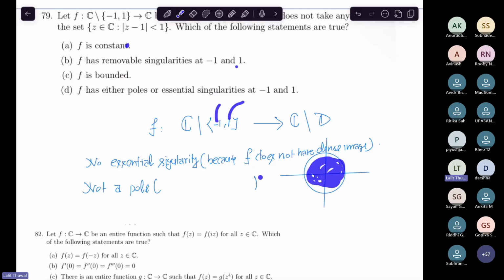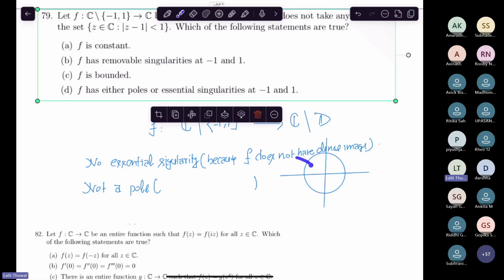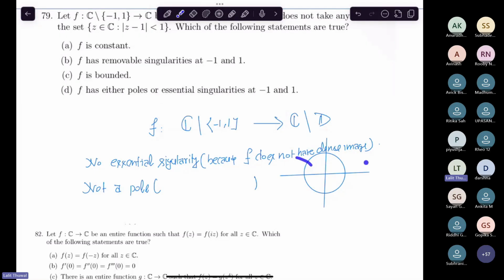But I am claiming that it does not have an essential singularity. Say that it does not have a removable singularity. If it has a removable singularity at one point, then you just remove it, and you are left with a meromorphic function that is defined except at one point or two points. So the image of that meromorphic function comes out to be dense. The image of a meromorphic function is also dense, right? So it cannot have a pole.